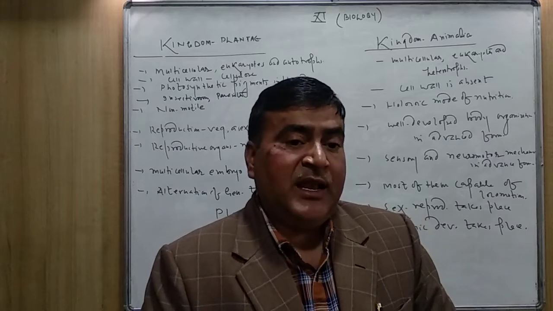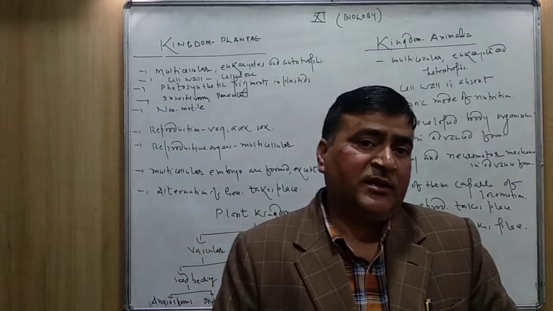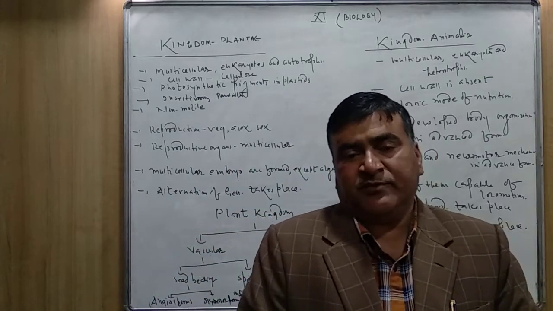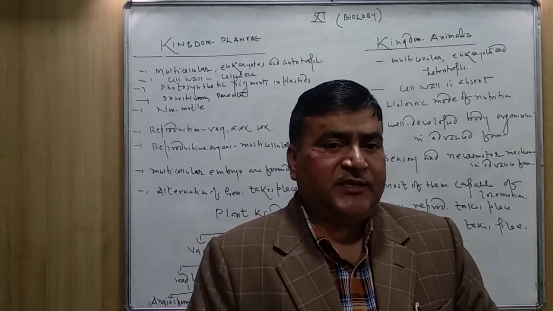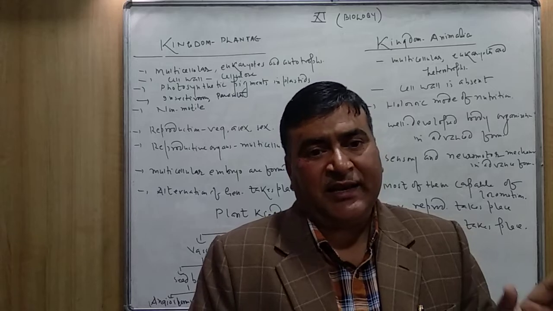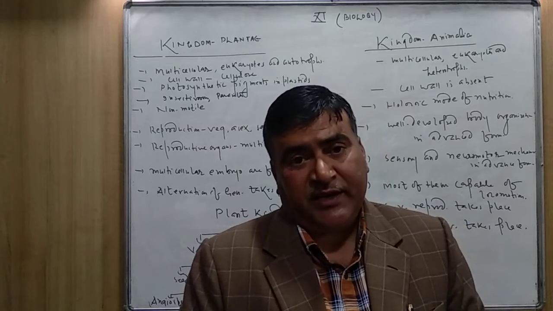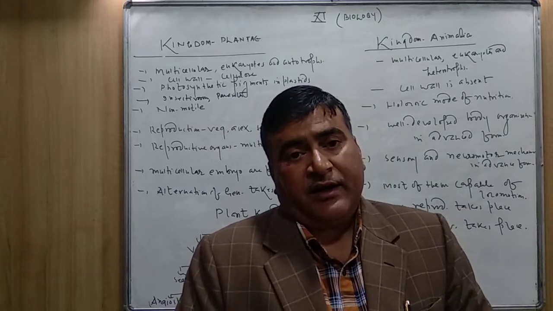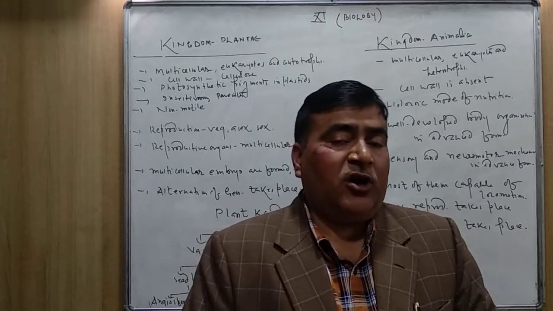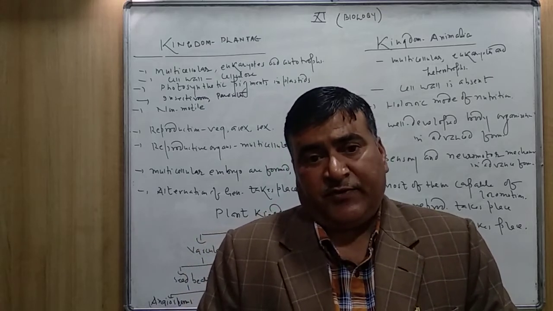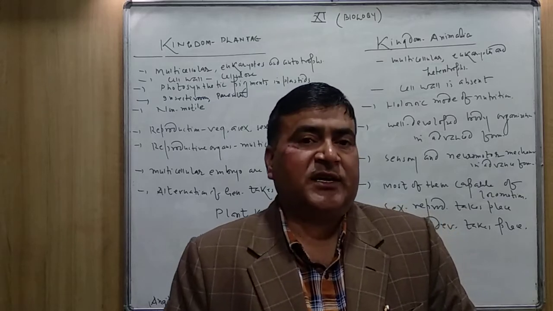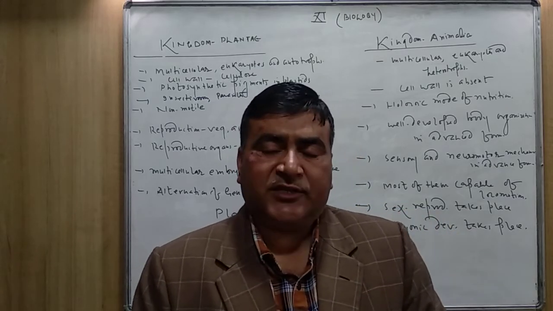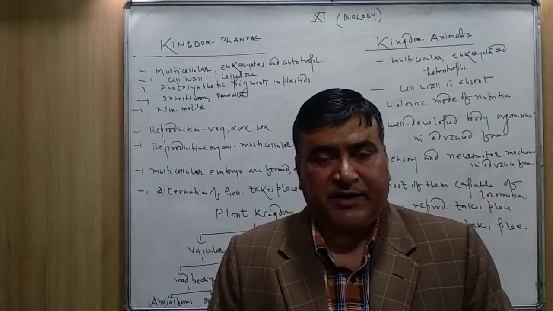It includes algae, bryophytes, pteridophytes, gymnosperms, angiosperms. Means all the plants, starting from microscopic algae till all the angiosperms, which are very giant trees. All these plants are kept into this kingdom, that is Plantae.